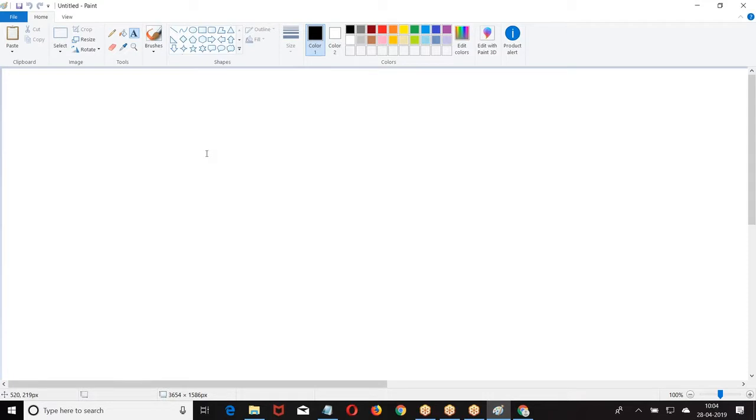As per the user interaction, you decide which component should be displayed, which component should be hidden. Are you getting my point here? Right?